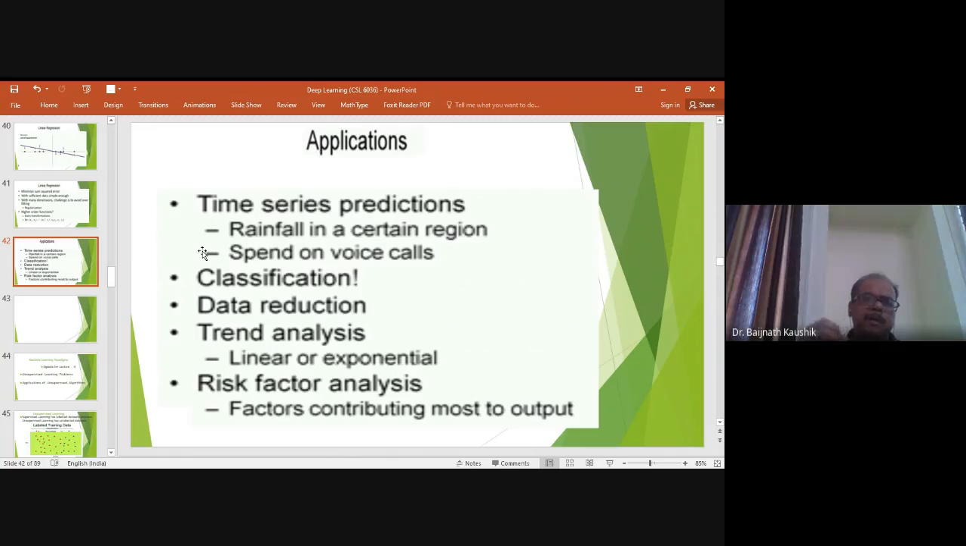Similarly, suppose a power distribution system failed due to some external reason. So the company is interested in knowing what are the external factors that affect most the disturbance of the power distribution system. So these are some of the application.